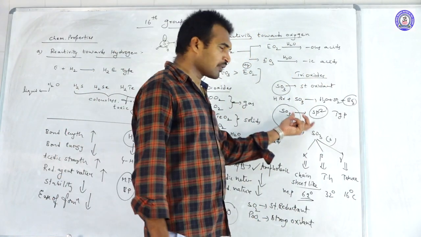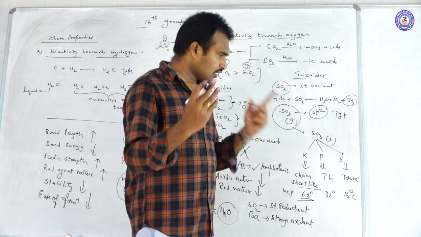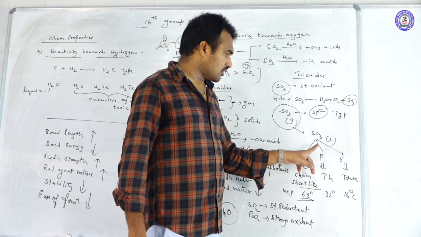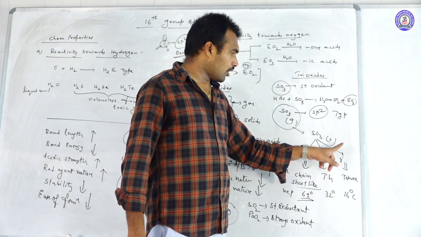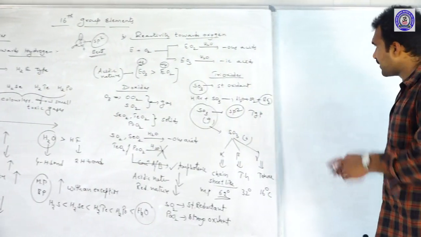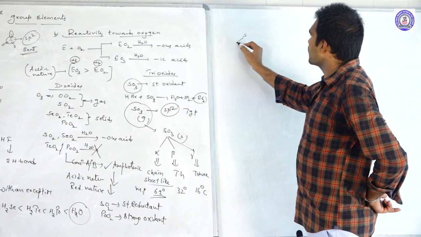So this is about the three different forms of SO3. Once again, the chain sheet-like structure is alpha, the tetrahedral structure is beta, and the trimeric form is gamma. How does the trimeric form exist?